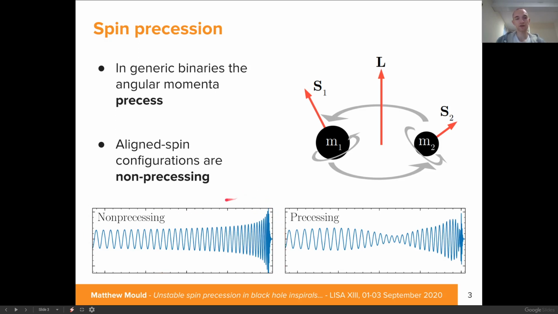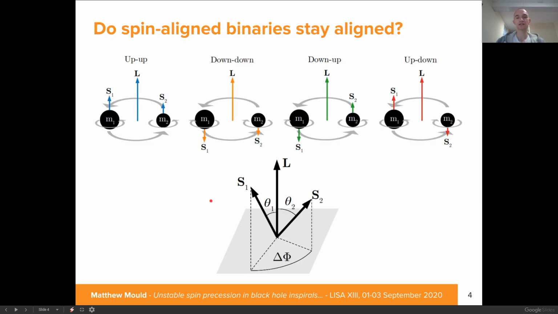The simpler configurations which produce these non-precessing signals are the aligned spin binaries. In these configurations, the black hole spins are either aligned or anti-aligned with the orbital angular momentum. There are four possible configurations for unequal masses. Here we use the direction up to refer to a black hole spin which is aligned with L, and down refers to a spin which is anti-aligned. In each of these four configurations, the direction before the hyphen refers to the heavier hole, and after the hyphen refers to the lighter hole.